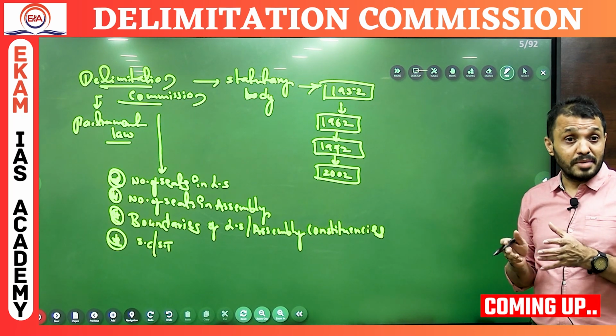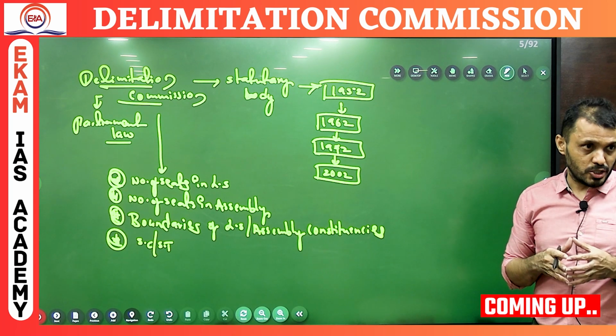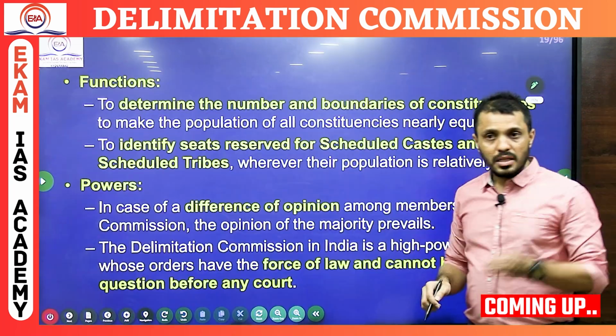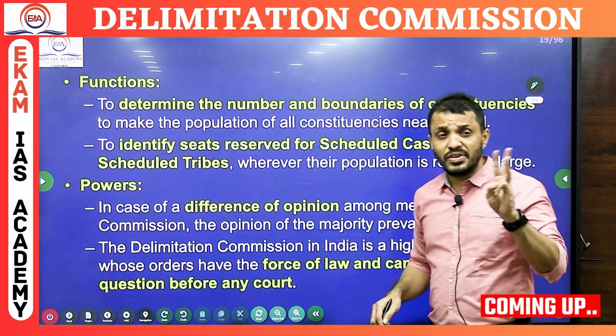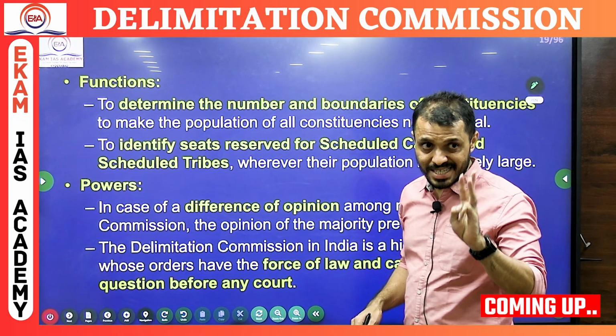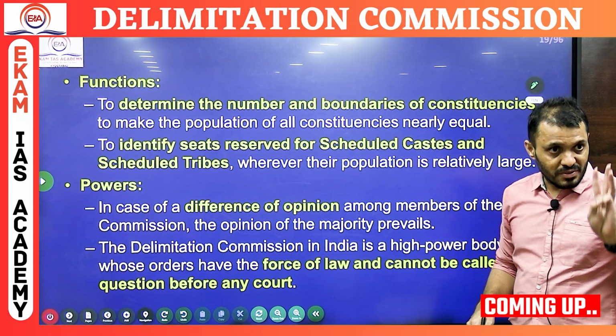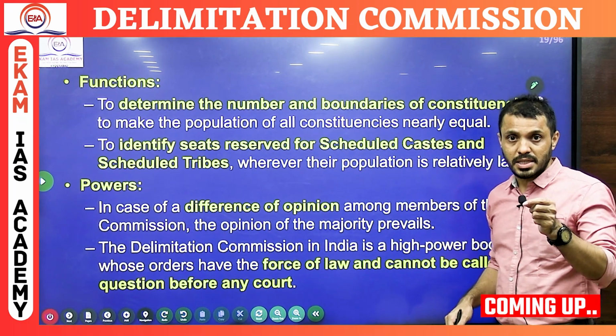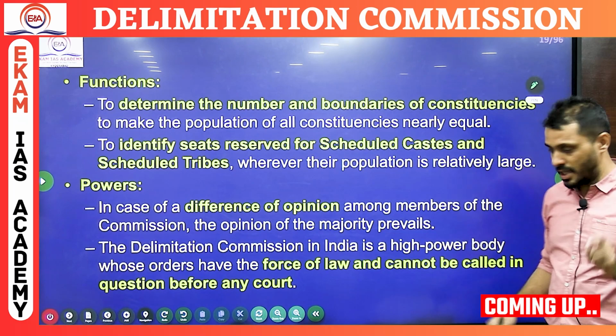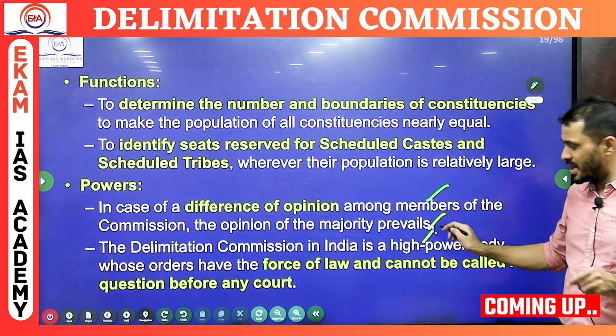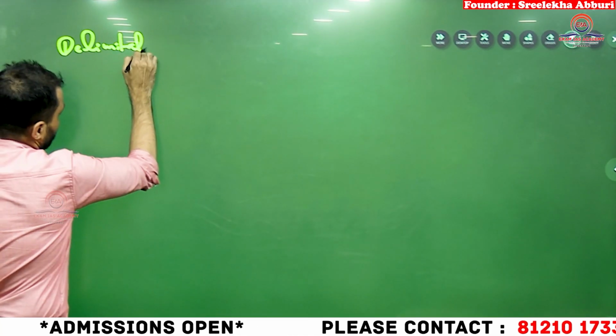That will be decided by the Delimitation Commission based on what? Based on population. Out of these 3 members, if there is a difference of opinion among the 3 members in the Delimitation Commission, the majority prevails. That means what 2 of the 3 members are saying, they will take the decision accordingly. This is generally tested in exams.